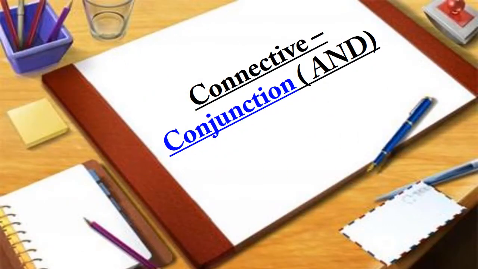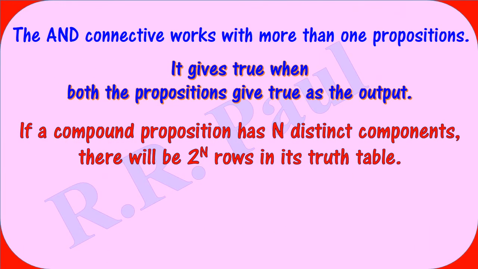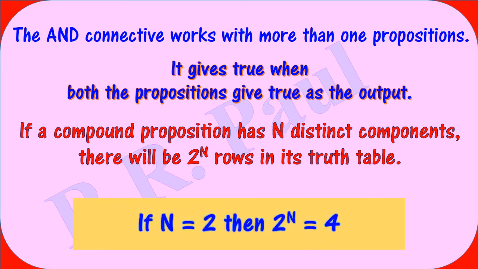The next connective is conjunction, which represents AND operation. Just like disjunction, this also works with more than one proposition, and it gives true when both the propositions give true as the output. The number of rows in the truth table of conjunction also follow the same rules as we have seen in disjunction.